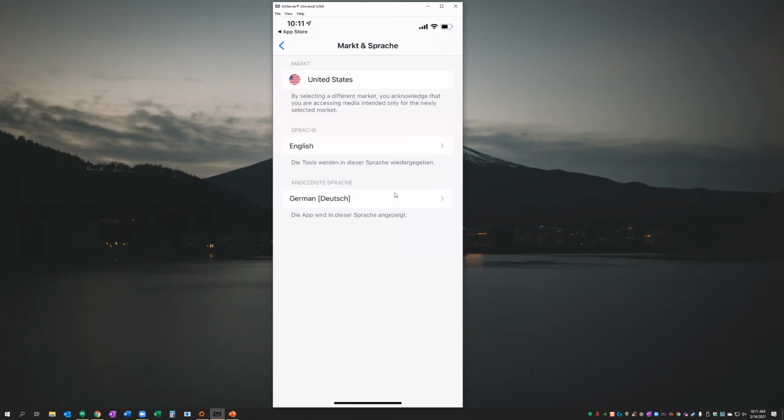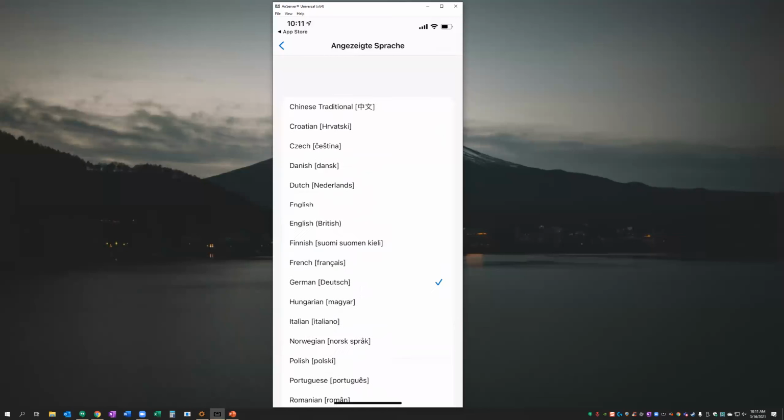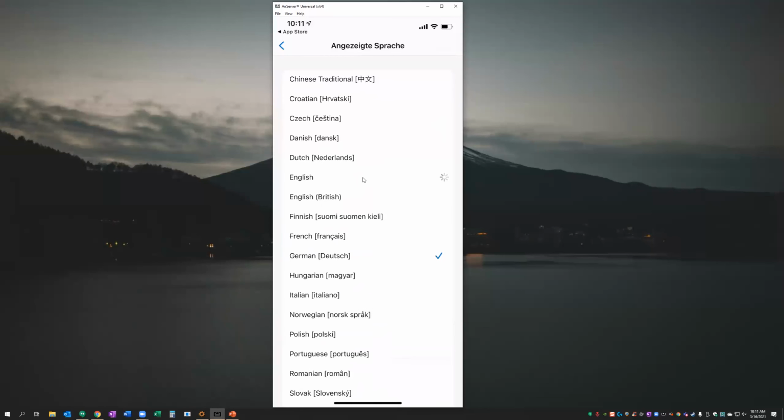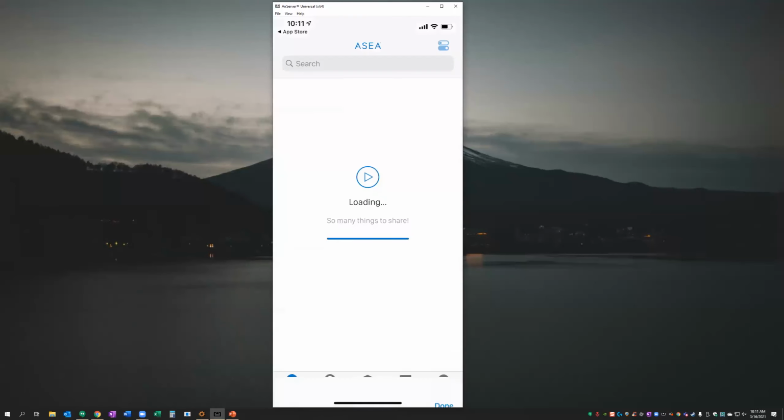And then down here, this is where all the buttons and all the text are in a specific language, such as this market and language here at the top. We're going to want to change that from German to English. And by doing that, it's going to refresh my app and show me content in United States English language. You can see right there, it's already been adjusted.